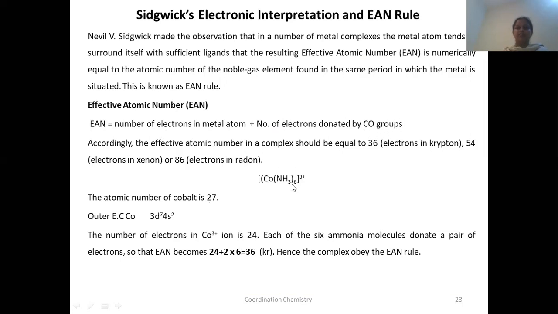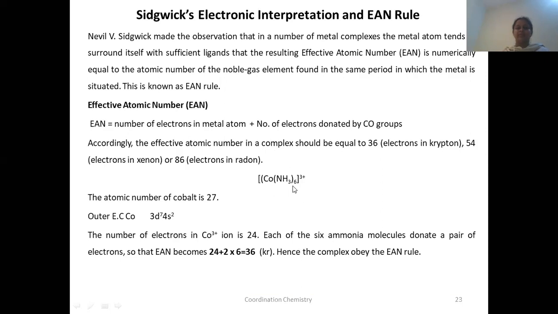Each ligand, that is an ammonia molecule, will be donating 2 electrons. How many ammonia are there? 6. So 2 into 6 is 12, and 24 plus 12 is equal to 36, which is the atomic number of krypton, that is found in that same period of cobalt. Hence, according to the EAN rule, this complex is stable.